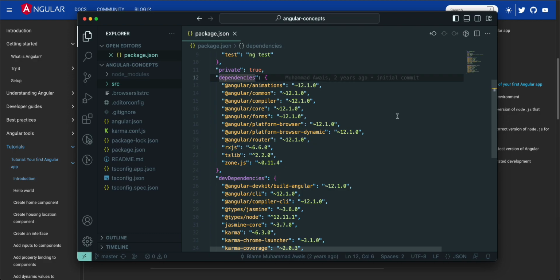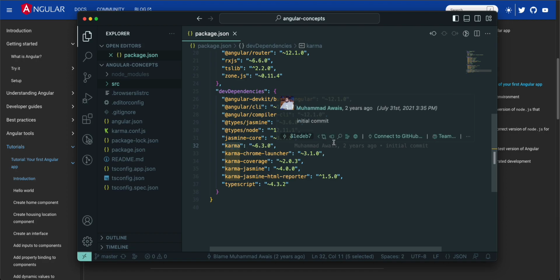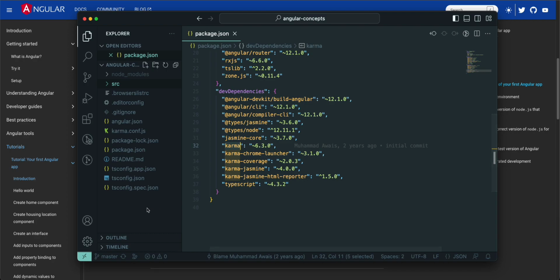So these are the dependencies we have, and these devDependencies are for the dev environment. It represents your Angular compiler version, and Jasmine and Karma are the testing mechanism and coverage tools for writing your test cases.